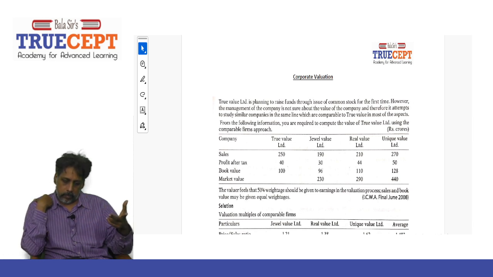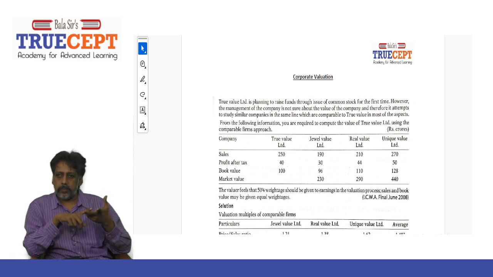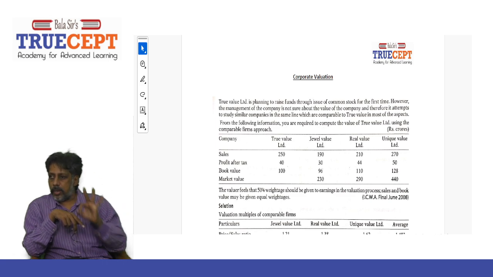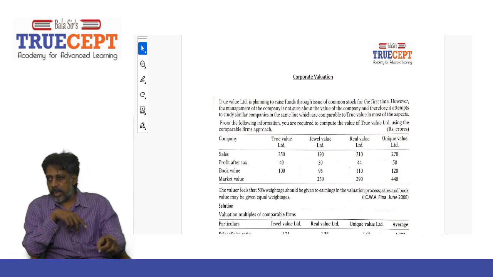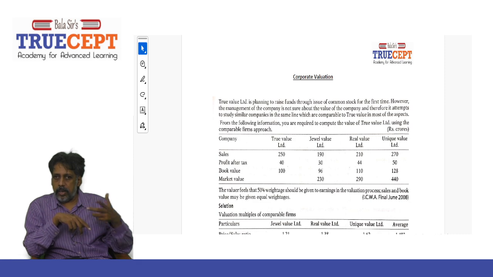Next, for Jewel Value Limited it is 190 crores. Now they have given the sales for the comparable firms. It is Jewel Value, 190 crore, and then for Real Value Limited, 210 crores. And for Unique Value Limited, it is 270 crores. Now these are the data regarding the 3 proxy companies. And what is sales expected for our company? Rupees 250 crore.